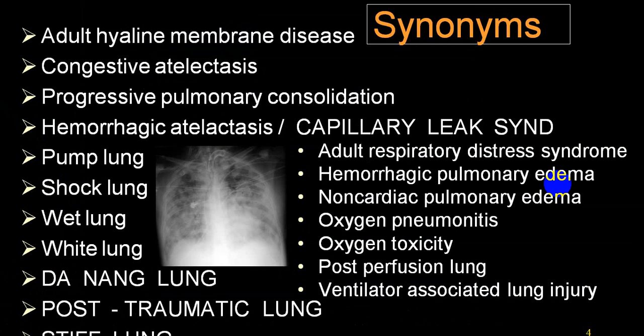These are all different names, multiple names: acute hyaline membrane disease, congestive atelectasis, progressive pulmonary consolidation, hemorrhagic atelectasis, pump lung, shock lung, wet lung, white lung, Da Nang lung, post-traumatic lung, stiff lung, adult respiratory distress syndrome, hemorrhagic pulmonary edema, non-cardiac pulmonary edema, oxygen pneumonitis, oxygen toxicity, post-perfusion lung, ventilator-associated lung injury, etc. A lot of different names were given. Now at present only one name is utilized, acute respiratory distress syndrome.